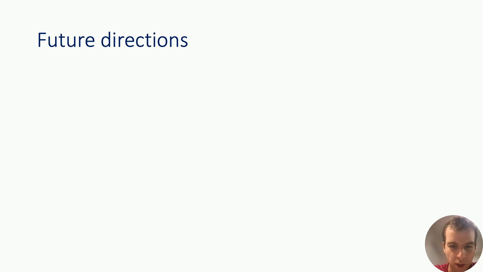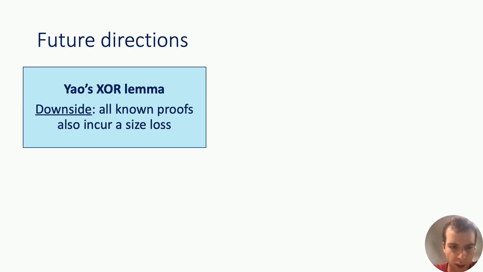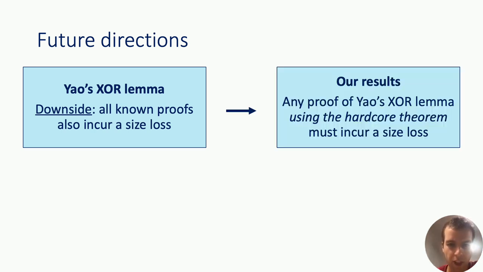Okay, let me briefly mention one future direction for follow-up work. So I mentioned Yao's XOR lemma, and similar to the hardcore theorem, a downside of the XOR lemma is that all known proofs of it also incur a size loss in circuit size. And in fact, the reason for this is that the hardcore theorem is used in proving Yao's XOR lemma. So in light of our result, this says that any proof of Yao's XOR lemma which goes through the hardcore theorem must incur a size loss.